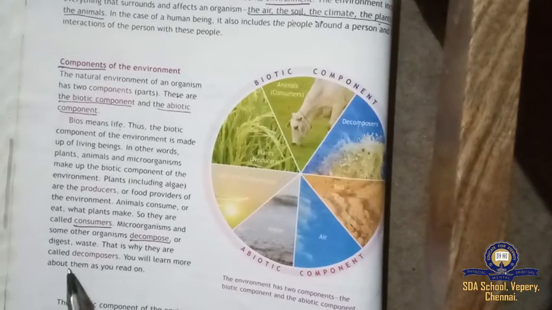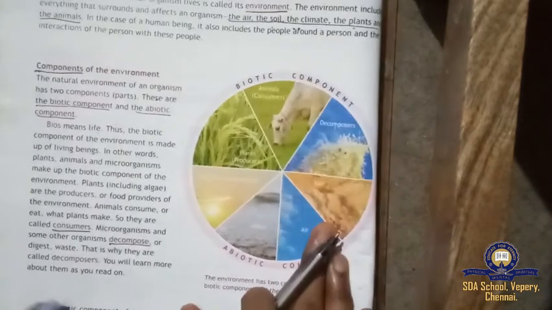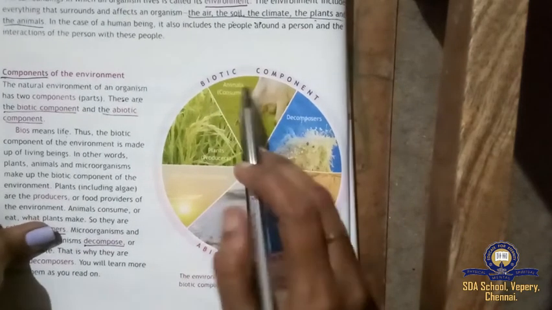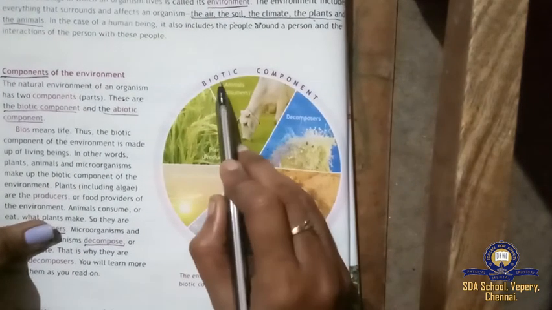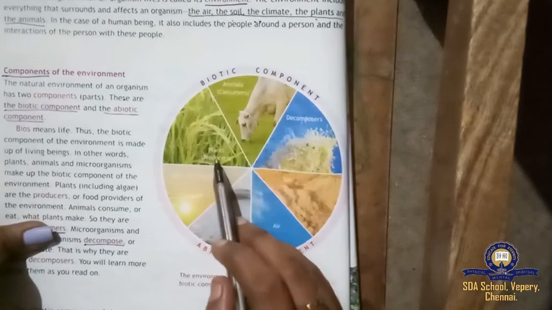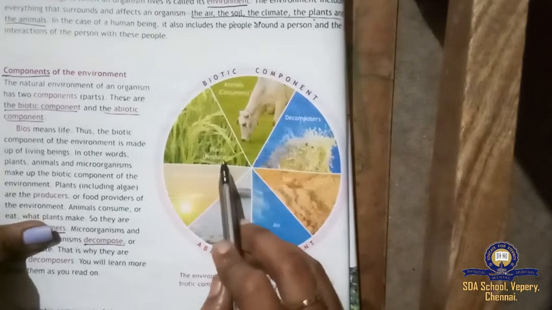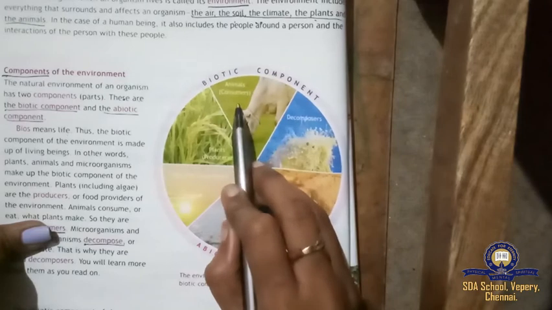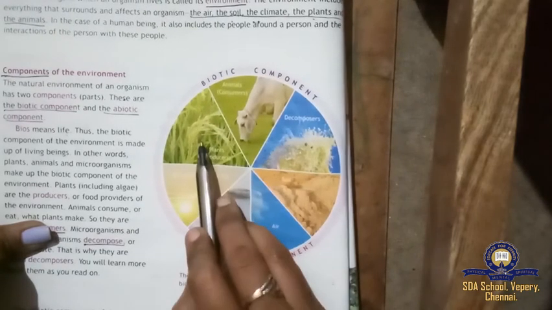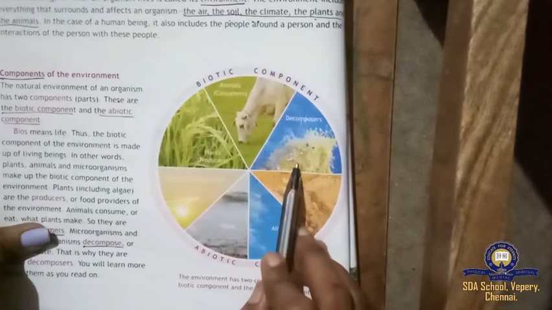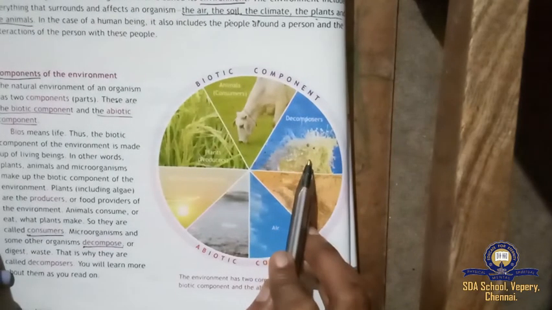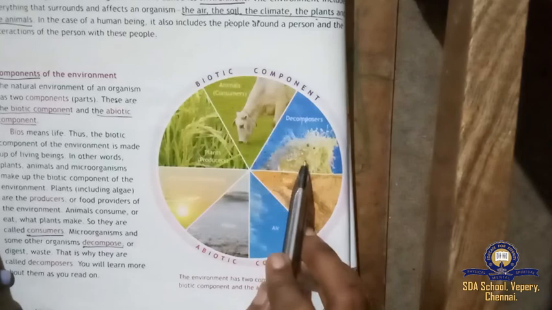You will learn more about them as you read on. Now this is very important. Biotic component: bio means life, that is, it includes all living beings. Plants are said to be producers, animals are consumers, because what plants make, the animals eat. Then decomposers, which digest waste.